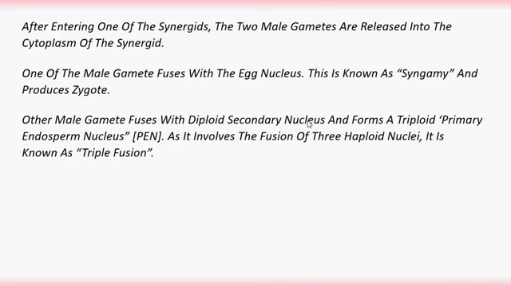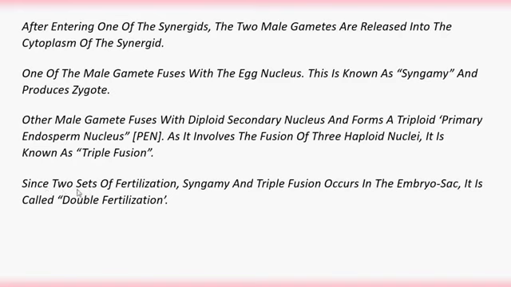In total three nuclei fuse, hence it is called triple fusion. So the formation of this primary endosperm nucleus is a triple fusion. It is a result of triple fusion. Fusion of three haploid nuclei results in the primary endosperm nucleus.